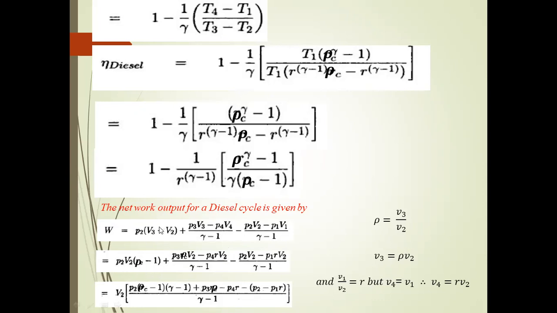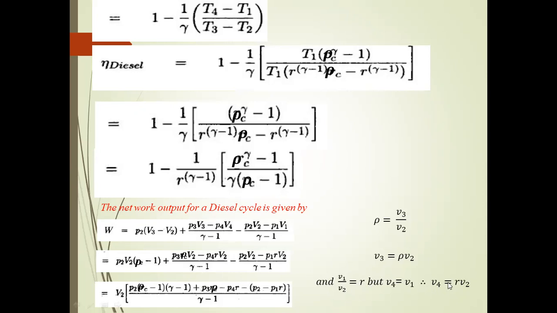P2 into V2, taking V2 out separately, it follows from V3 by V2. Already I said V3 by V2 is rho, so rho minus 1, plus P3 V3 is rho into V2, minus P4 V4. Already I said V3 is equal to rho V2, and V1 by V2 is equal to the compression ratio R, but V4 is equal to V1.